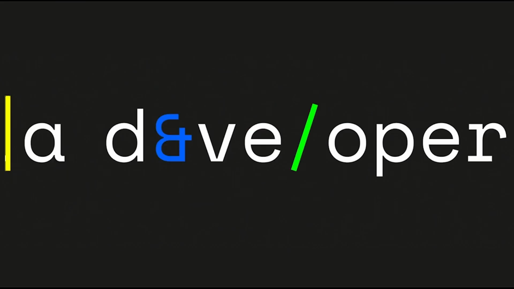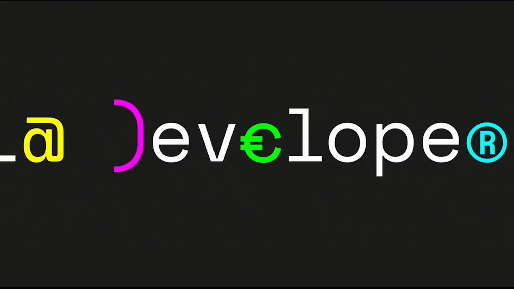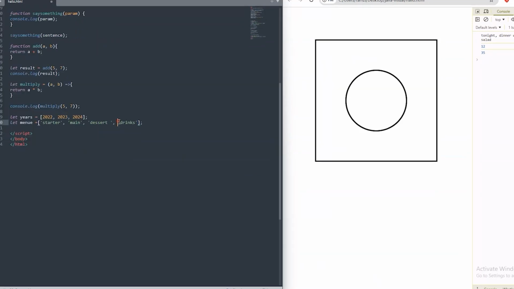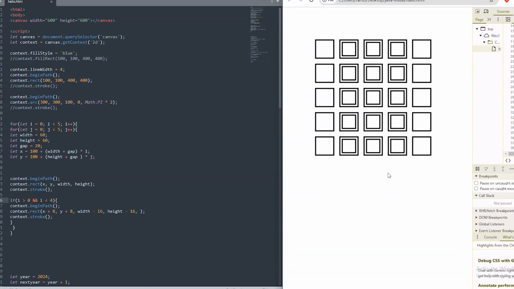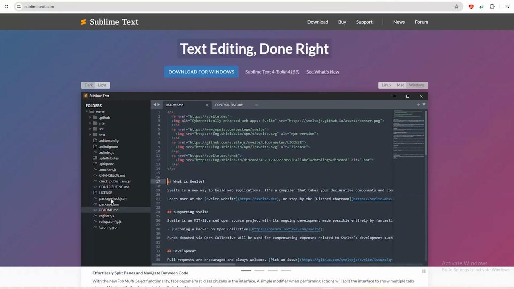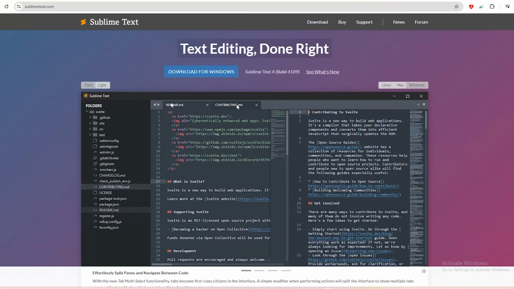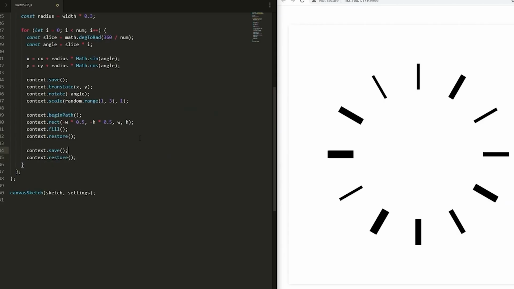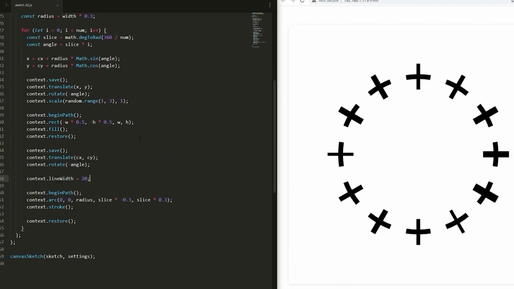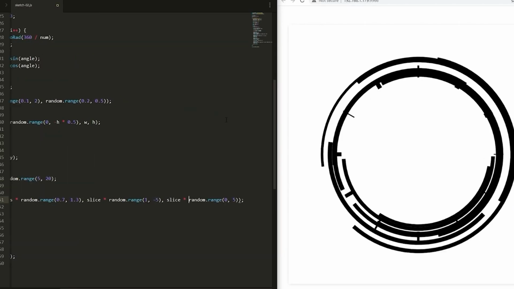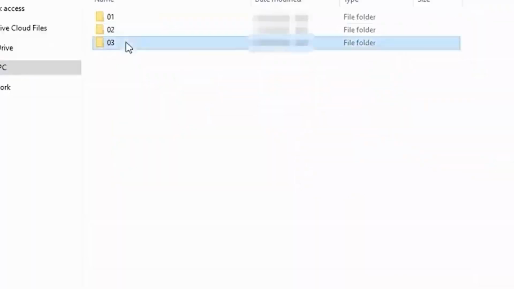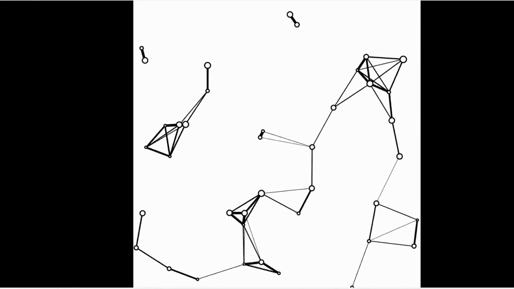I will then teach you some basic concepts of JavaScript, such as variables, functions, arrays, and loops, always using examples and drawing visuals along the way. We will start from a simple setup and then move on to the environment for sketching with code called Canvas Sketch. After that, we will create visuals using rotation and arcs, and then proceed to an animated sketch with moving agents and lines. I will also show you how to export your artwork as an image and video.